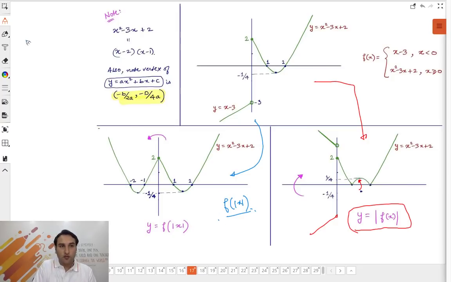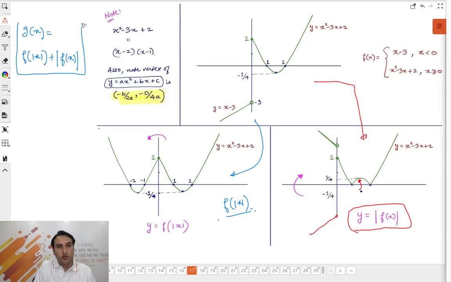Now the question was, once these two graphs are plotted, g of x is equal to f of mod x plus mod of fx. You have to talk about its continuity and differentiability. It is very simple. Just talk about the discontinuity and non-differentiability here, and talk about the discontinuity and non-differentiability here. Combined points is your answer.